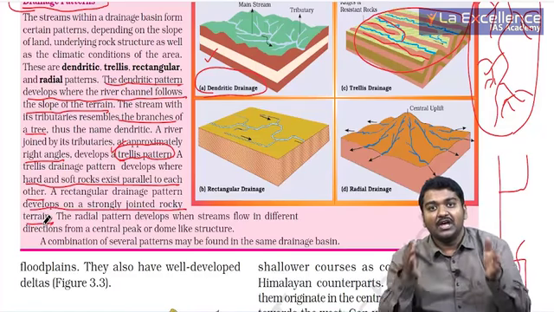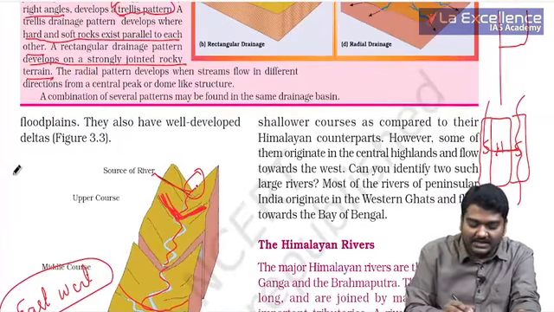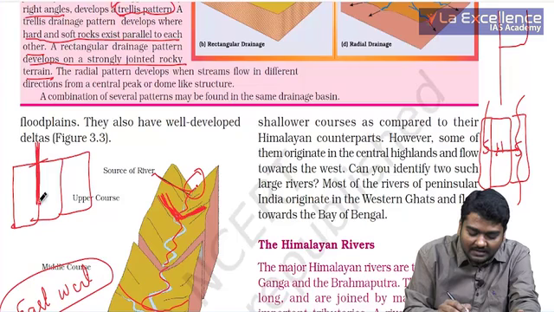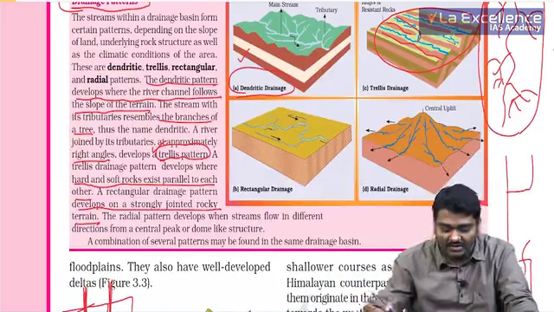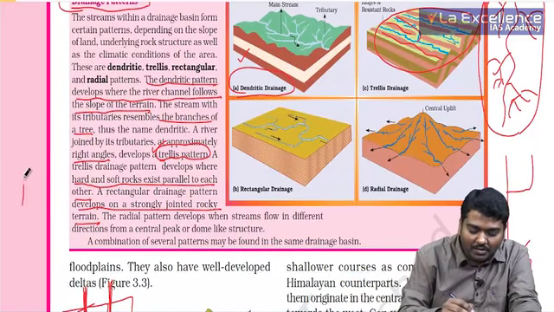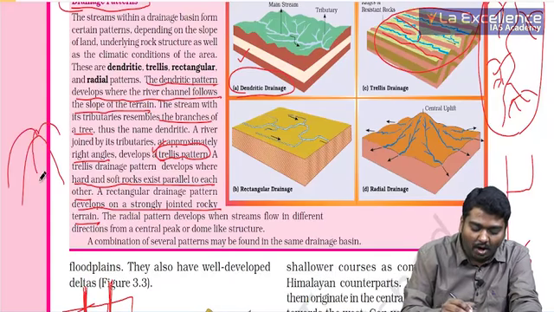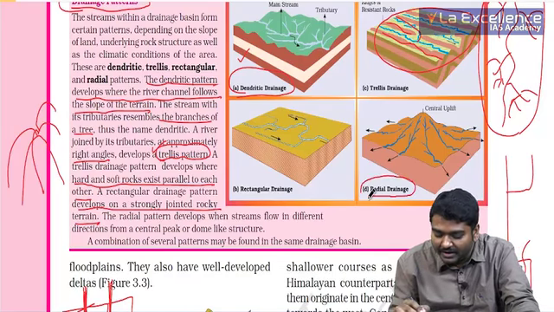Joints means usually multiple rocks are found. The meaning of this is, when I consider this, you have rocks arranged in this fashion. So whenever the river flows like this and the other river comes and joins, we call this a rectangular pattern. And then we need to see the radial pattern. So let me take, you have a mountain, and if the rivers flow in opposite directions from it, we call this a radial drainage. Rectangular drainage, radial drainage.